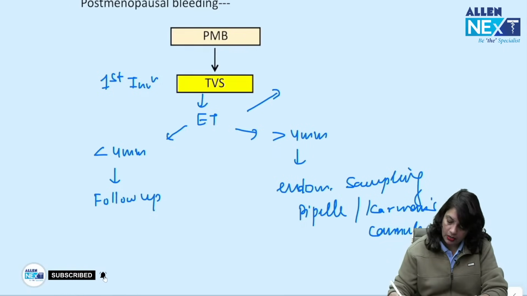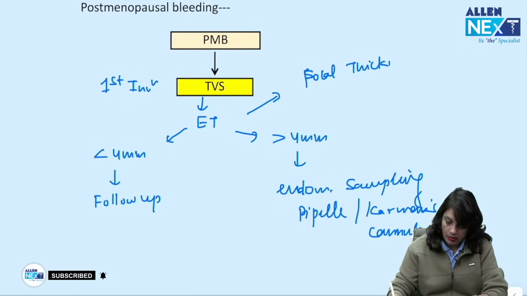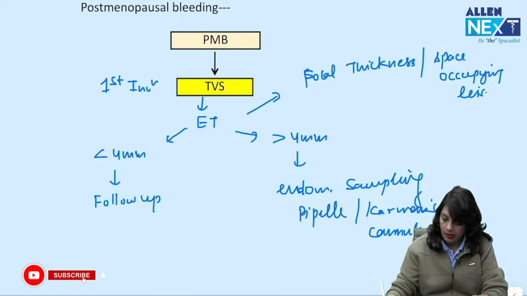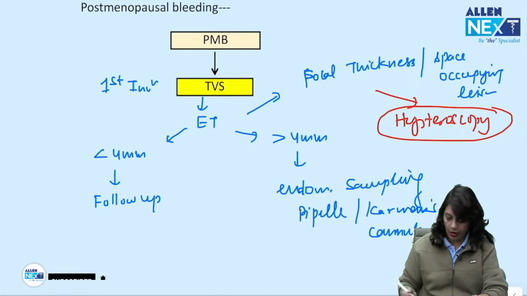Or if it is showing a focal thickness or a space occupying lesion, then you should go for hysteroscopic guided biopsy.